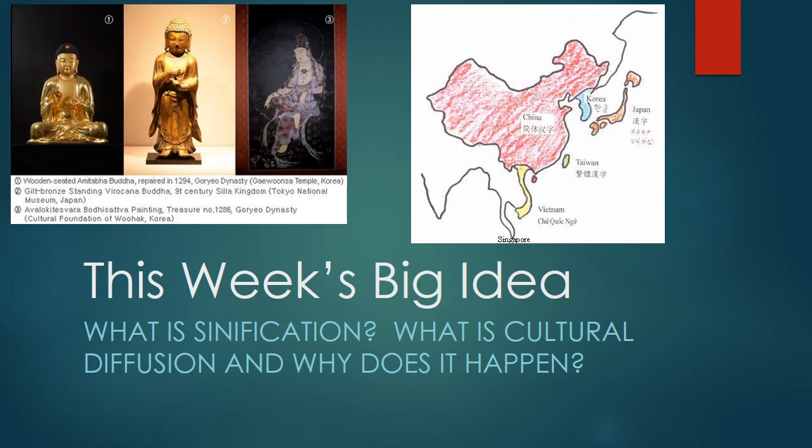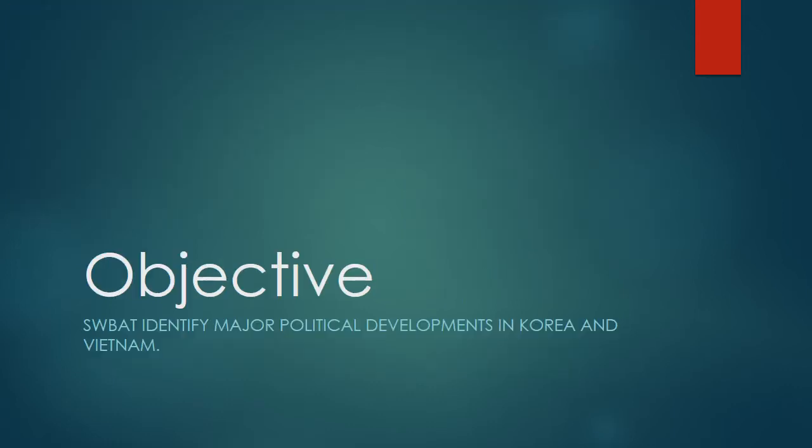A reminder of this week's big idea as we go through tonight's lesson is: what is signification, and what is cultural diffusion, and why does it happen? So we're going to look at signification and cultural diffusion in Korea and Vietnam. The objective is to identify major political developments in Korea and Vietnam.